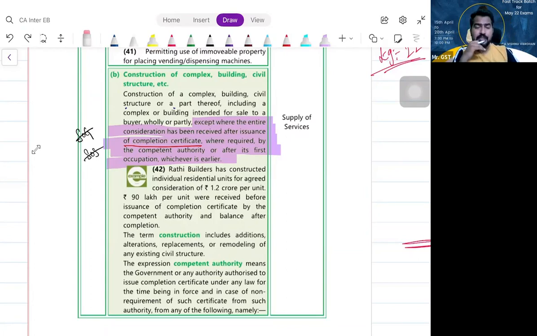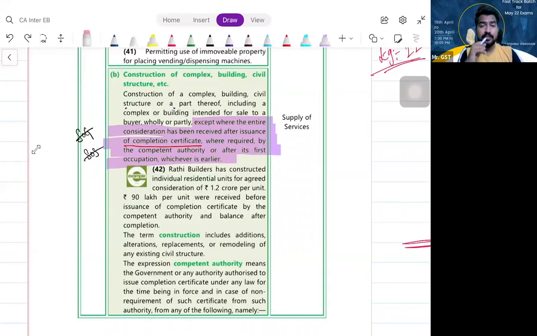Now the point here is, sir, if you are constructing something, we will be seeing some apartments being constructed and they will be announcing it, correct? They will announce that the project is going to start, the price per square foot, and how much you should pay in advance to book the apartment or flat, all the stuff they will be advertising, correct? Normally what happens in the market? Generally when the construction starts and the apartments are being built, advance bookings happen. In the majority of cases, advance booking will happen.